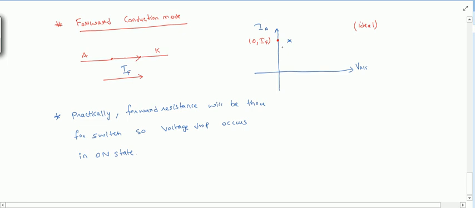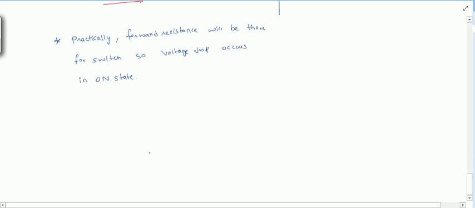So this value will be what? The voltage drop across the switch because of this forward resistance, right? And due to this voltage drop, what happens? There will be losses again. These are known as conduction losses, right? So I write this as conduction power loss due to voltage drop in on state.